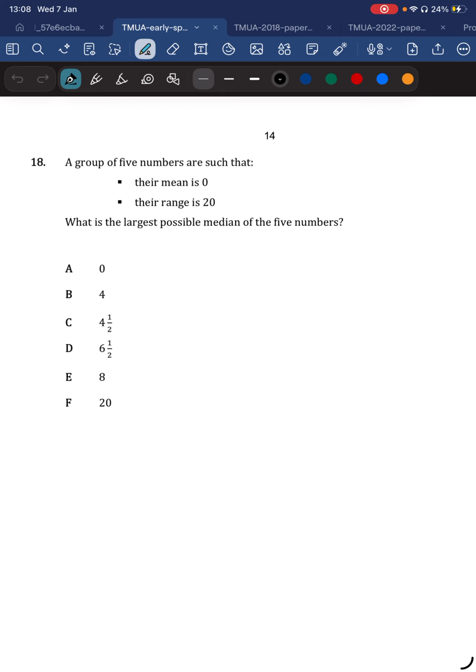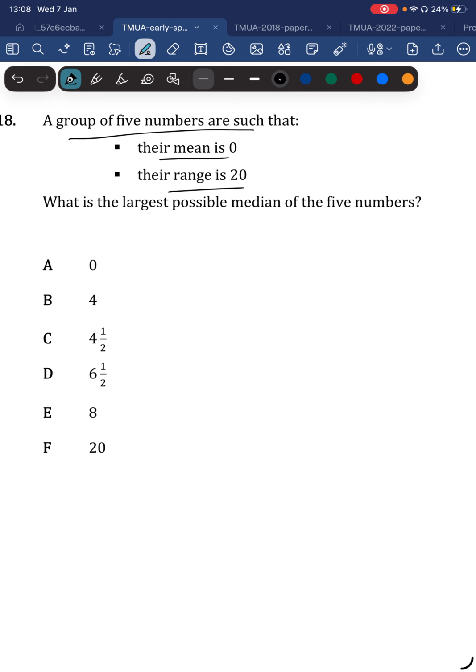So as we were saying, a group of five numbers are such that their mean is 0 and their range is 20. What is the largest possible median of the five numbers? And if you remember when I did this yesterday, the first thing I did was write down five numbers that I thought could sort of satisfy this. And what I did was I said, okay, well, let's suppose that I have minus 15, 0, 5,